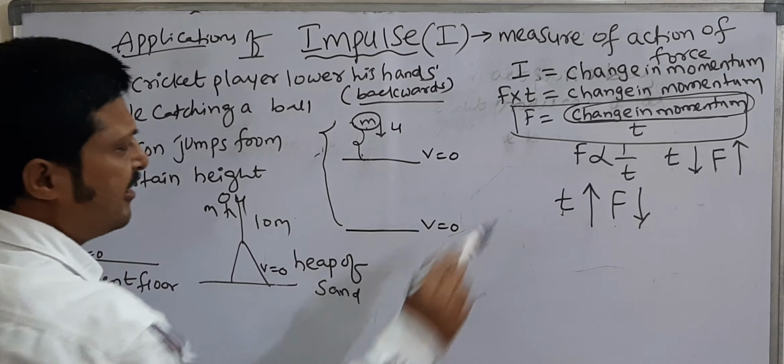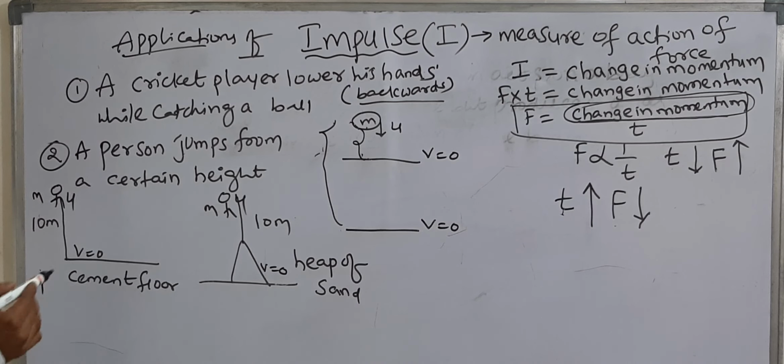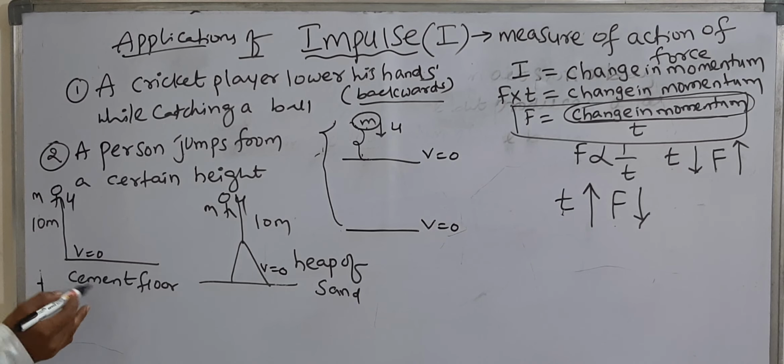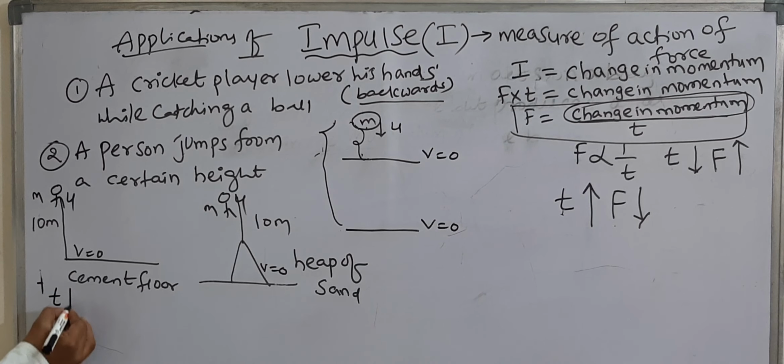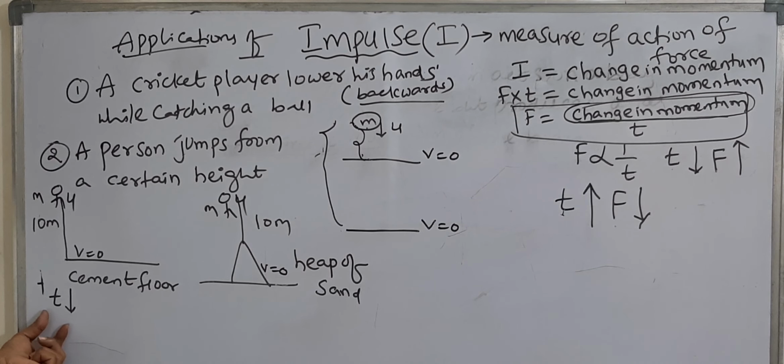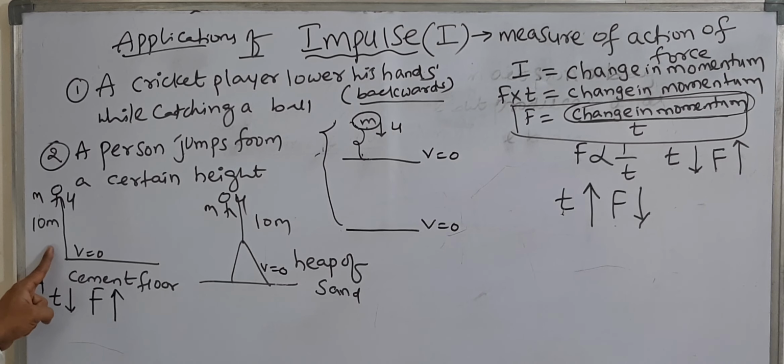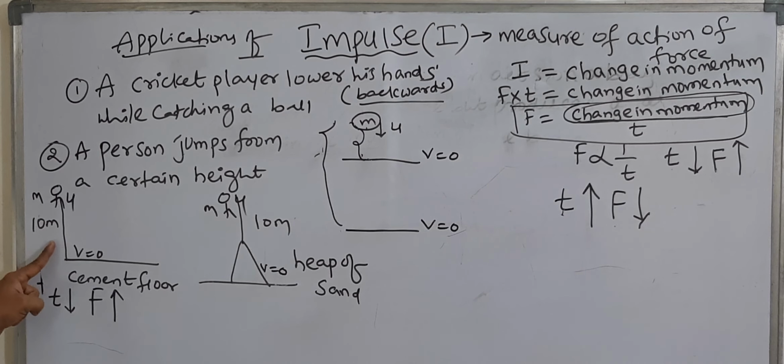Then force is inversely proportional to time. Here, when he falls on the cement floor, the time of contact is very small. That means he immediately comes to rest. So time of contact is very small. If time of contact is very small, the force exerted on the person is greater. So the greater force exerted by the cement floor on the person is more. So he is injured severely in this case.